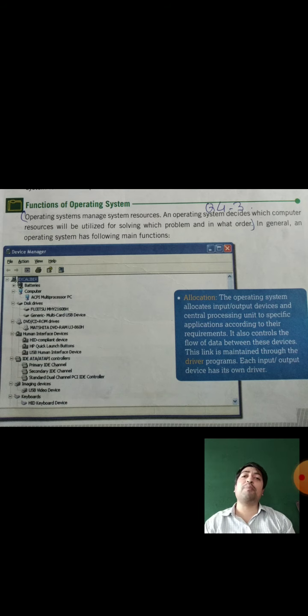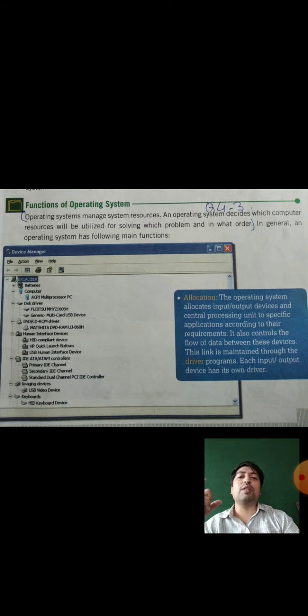Out of the chapter you will learn about the function of the operating system. Before that, we have discussed the concept of operating system and the different aspects related to it. Today we will learn about the functions, what functions the operating system can do.